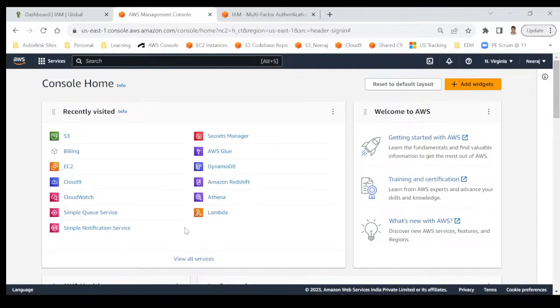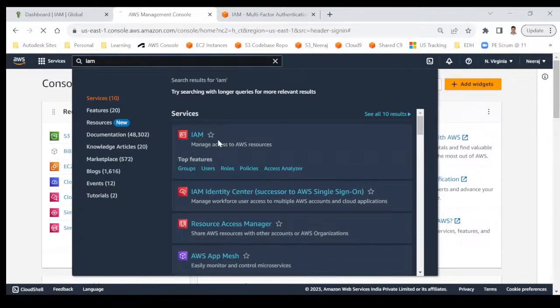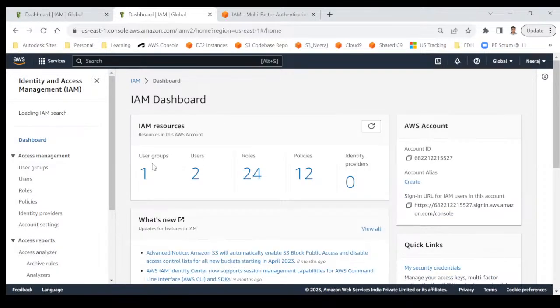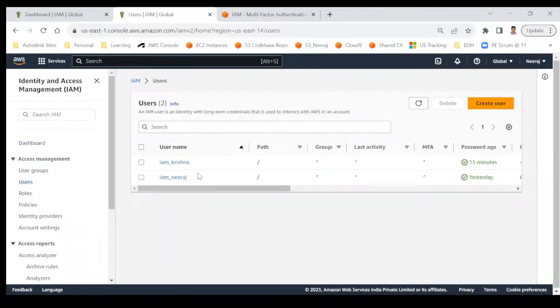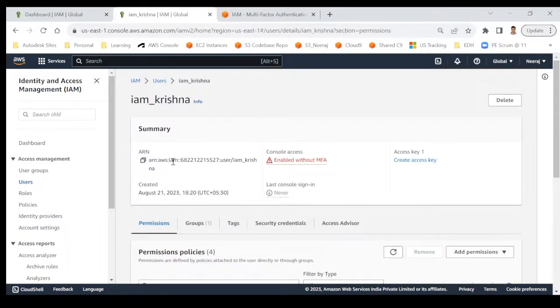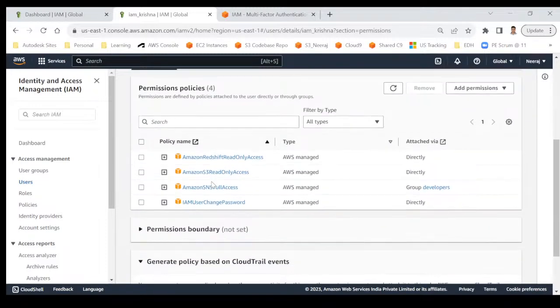Okay, so we will check the permission for Krishna, right? IAM. I want to show you that whatever permission we added to Krishna, along with that, there will be one more permission that came through the group. That's my purpose. So click on Krishna and you can see the third one.